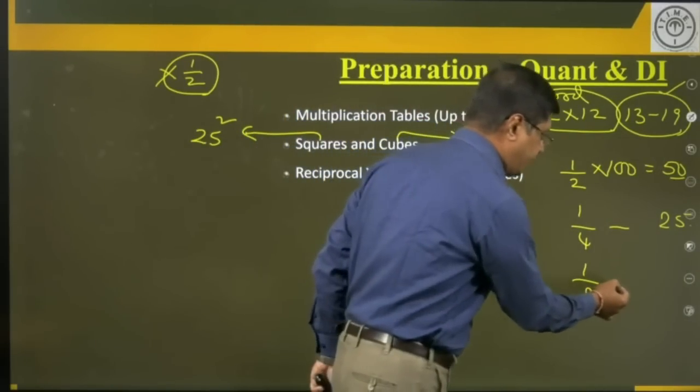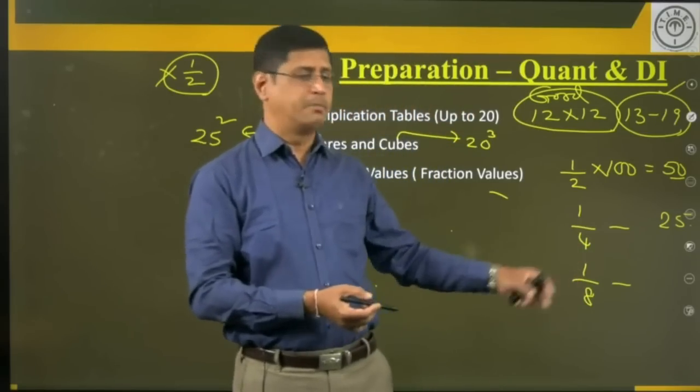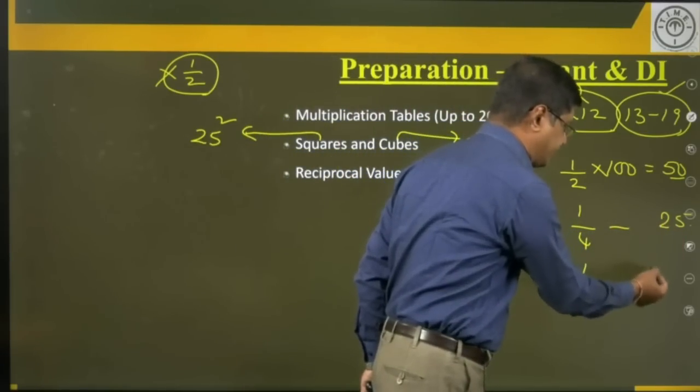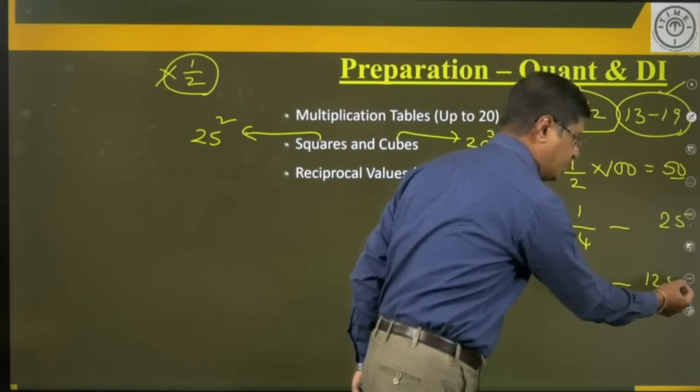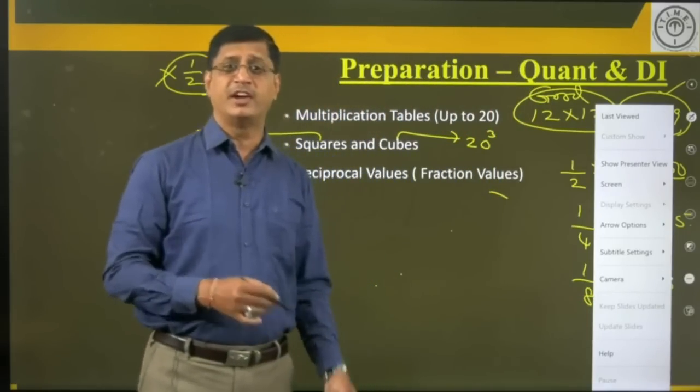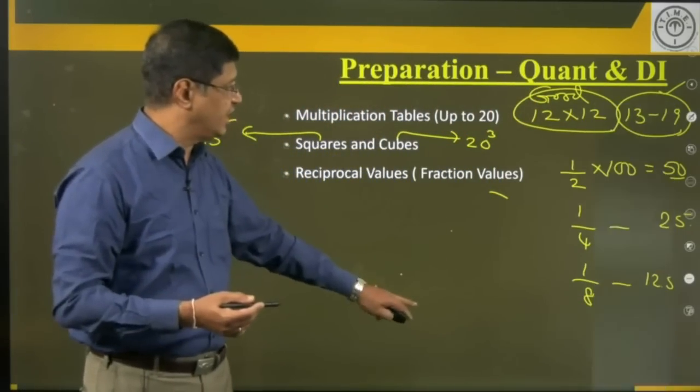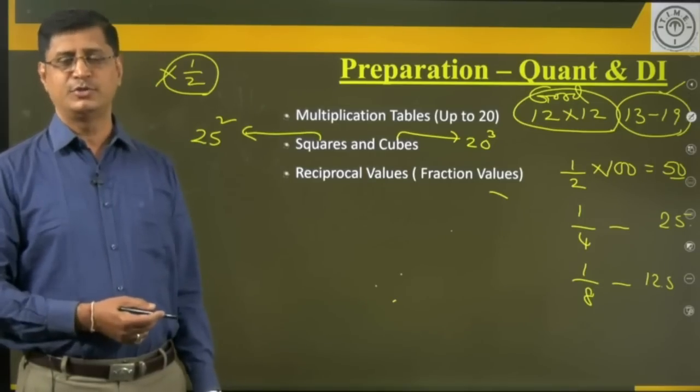What is the value of 1 by 8? 1 by 8 is nothing but half of the 1 by 4. What is the half of this value? 12.5. Similarly, what is the half of 1 by 8? 1 by 16. Half of it, how much is it? 6.25.